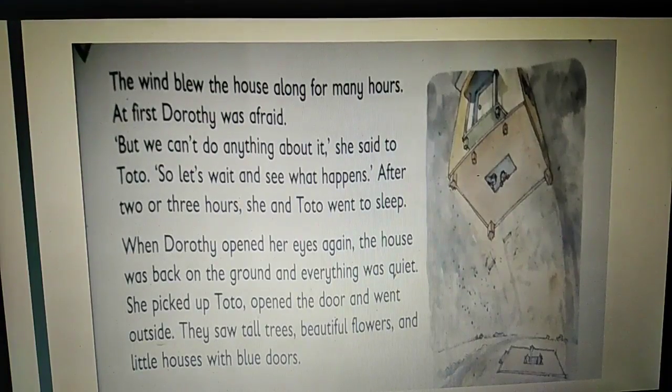Students, when the cyclone stopped, the house was back on the ground and everything was quiet. After that, Dorothy and Toto opened the door and went outside. What did they see there? They saw tall trees, beautiful flowers and little houses with blue doors.